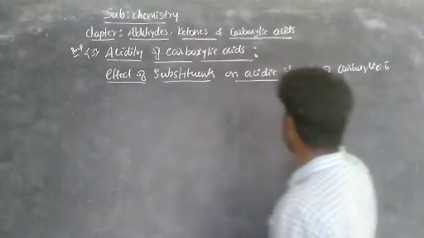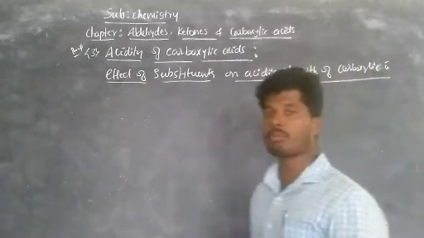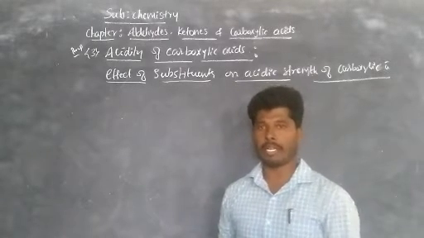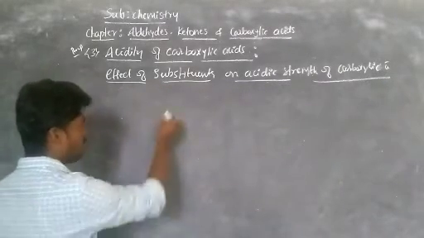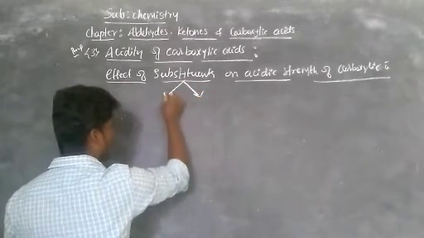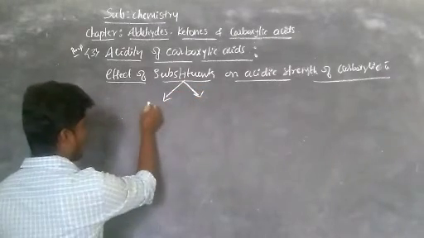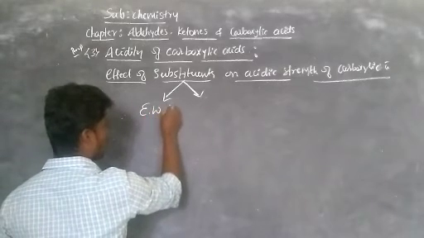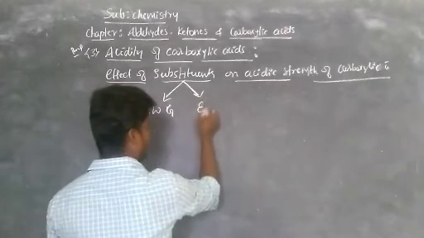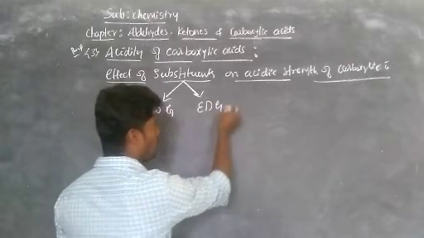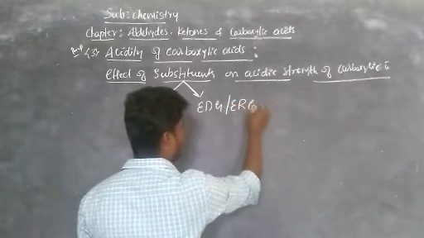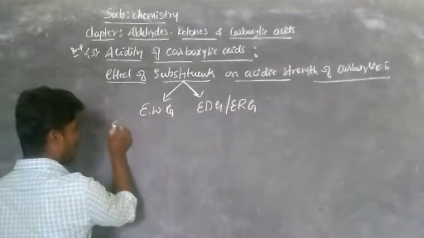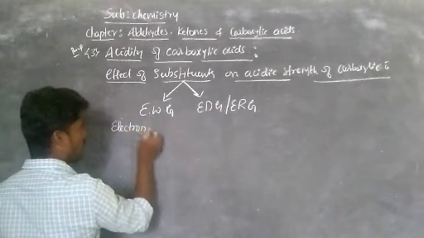So here the substituents means there are two kinds of substituents, that is electron withdrawing groups or electron donating groups. When we are going to the case of substituents, there are two kinds. One is electron withdrawing group, and the second one is electron donating groups. This electron donating groups is also called as electron releasing groups. So observe, EWG is nothing but what? Electron withdrawing groups.